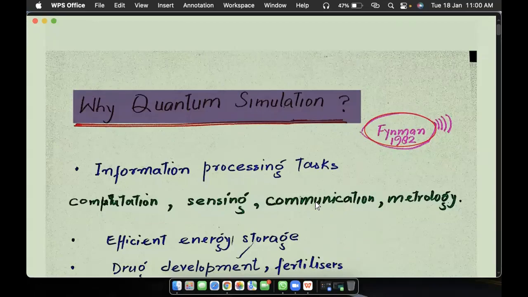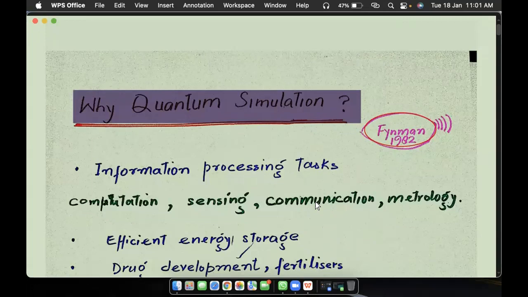Okay, sir. So the title of the paper was quantum simulation on digital computers. So first of all, we will see the motivation behind the quantum simulation that has been described in this paper.